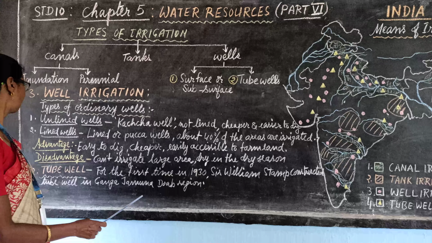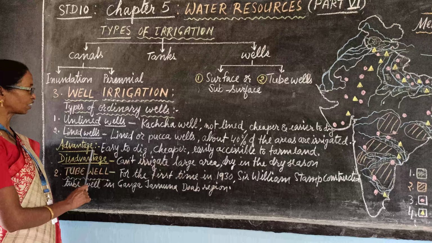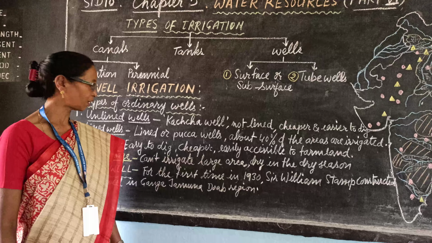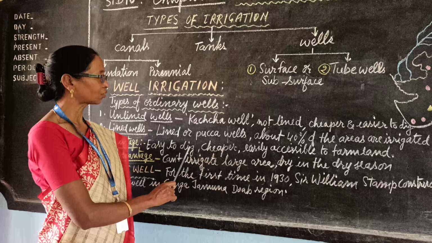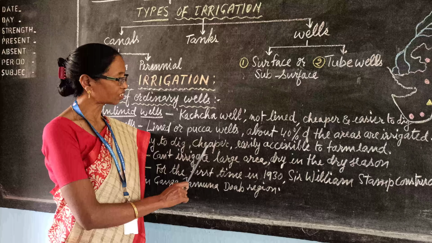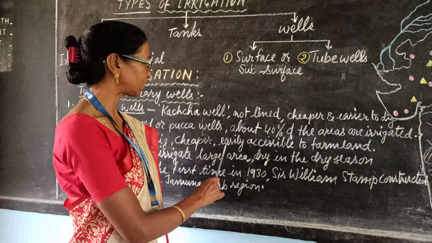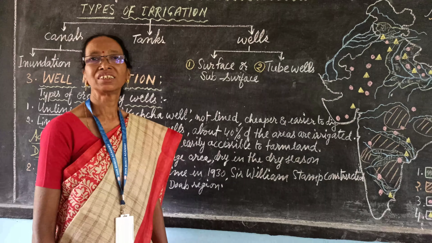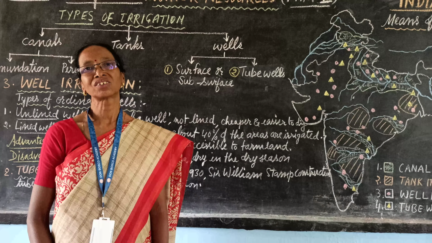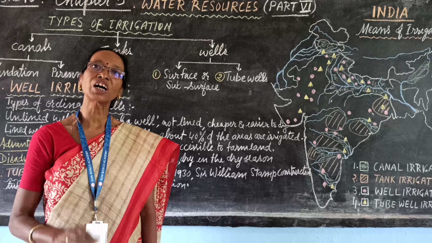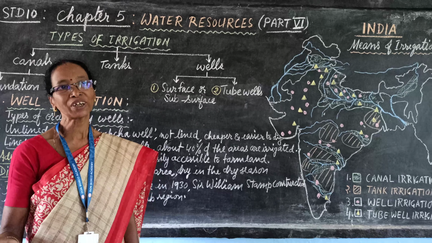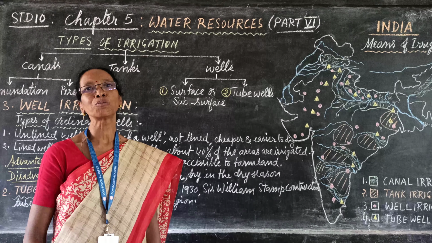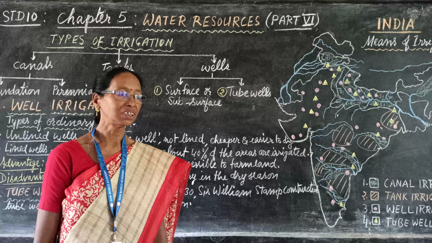If you see the advantages of well irrigation, the ordinary wells are easy to dig, they are cheaper and they are easily accessible to farmland. The farmer has the capacity to control over water. When he likes to irrigate, he can use it. So there is no misuse of water.